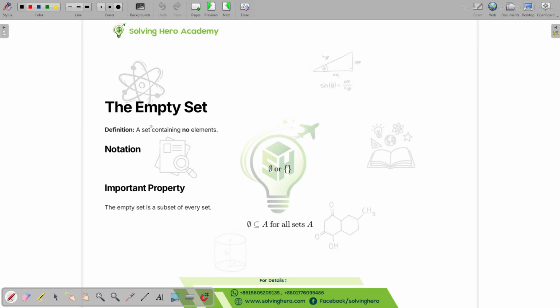Now let's look at the empty set. What does empty set mean? I have already explained. A set that has nothing in it is called an empty set. An empty set is a subset of every set. Every set has an empty set in it.